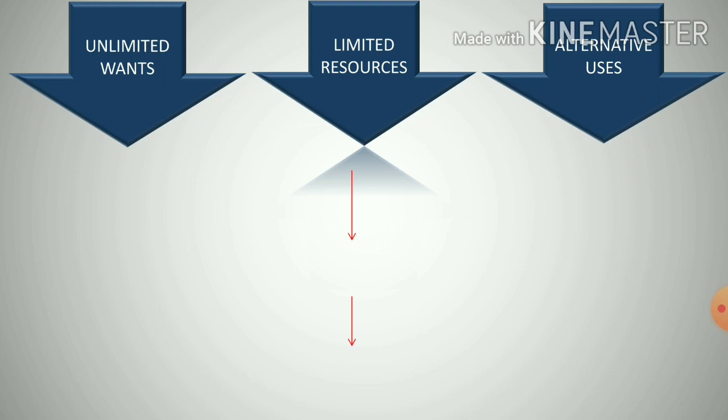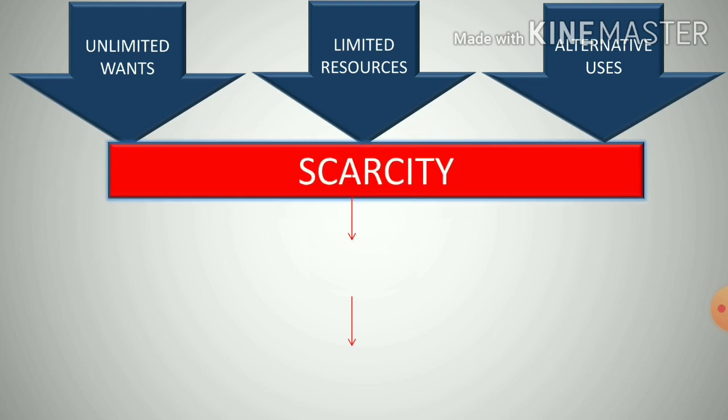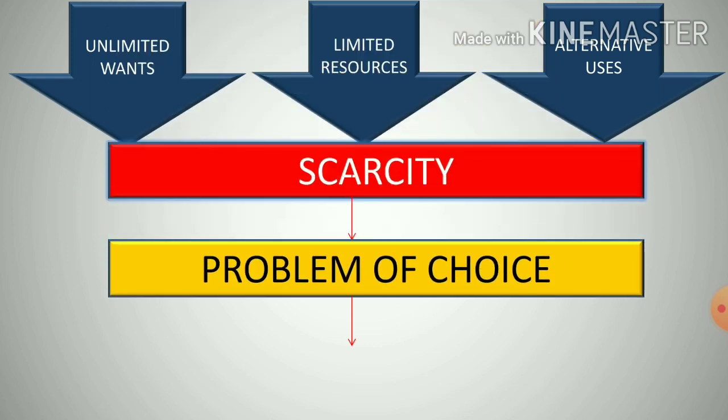So because of all these things, that is unlimited human wants, limited resources and alternative uses, there arises the problem of scarcity, the situation of scarcity. That means there are scarce resources and unlimited human wants. Now because of this there arises the problem of choice.